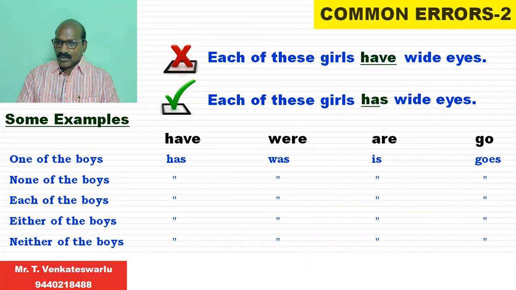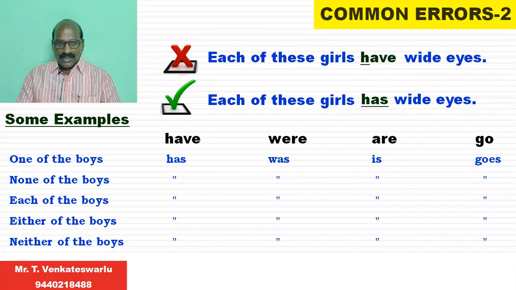One of the boys go, wrong. One of the boys goes, correct. Not only the verb go, whatever verb that is there, that main verb should have s or es in simple present tense. None of the boys has, was, is, goes. These are the right expressions.